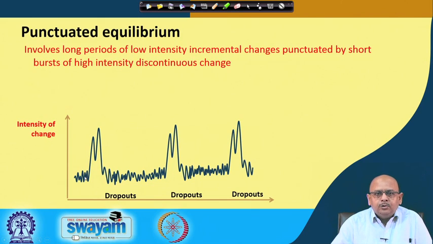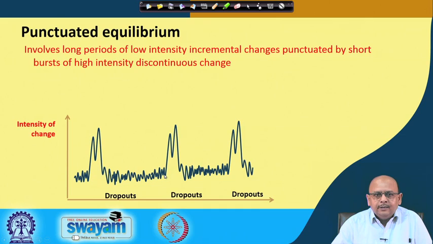Now, this shows what? This shows low intensity incremental change, which is punctuated here at this particular point, and then you find high intensity discontinuous change, and then again there is a drop to low intensity incremental change.